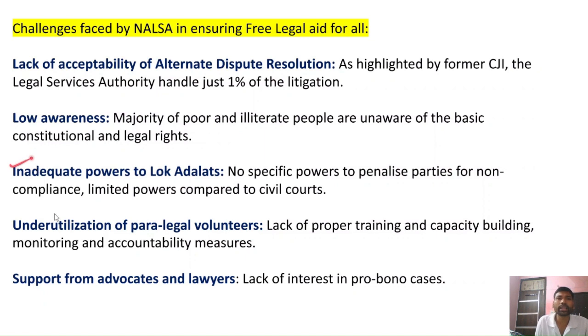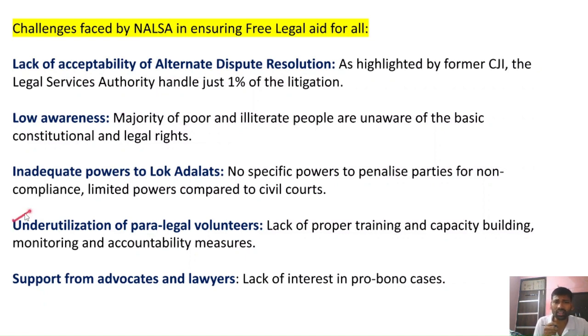And third, inadequate powers to Lok Adalats. Lok Adalats still have inadequate powers, for example, when it comes to penalizing parties for non-compliance with the decisions taken by the Lok Adalats, and they still have very limited powers compared to the civil courts. So all these factors have been limiting the effectiveness of Lok Adalats.